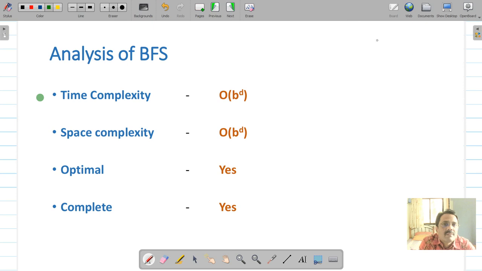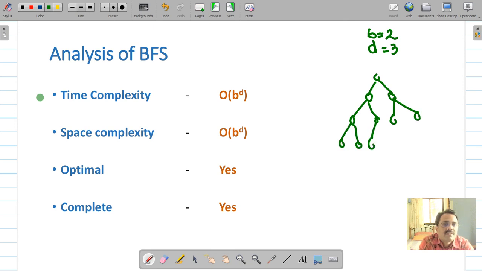Suppose branching factor b is 2, and your d is 3. So how will your search tree look? Since b is 2, every node will have 2 children. Then this node will also have 2 children. This node also 2, 2 and 2. Depth is 3. Now this algorithm has to go through all these nodes.